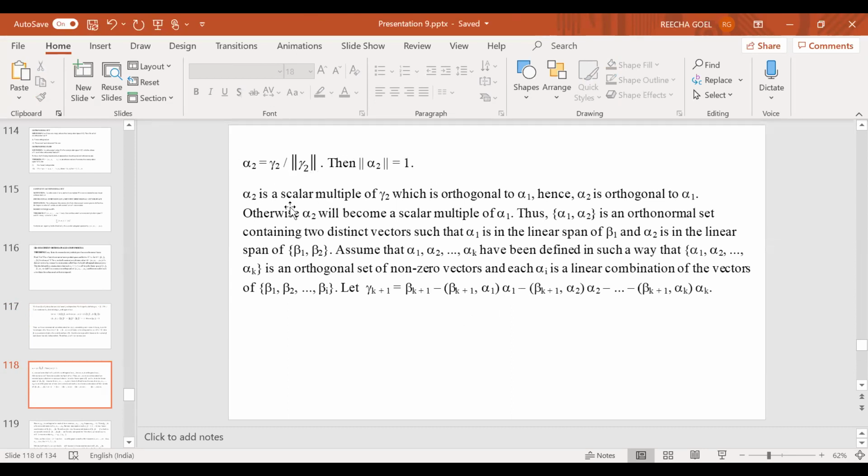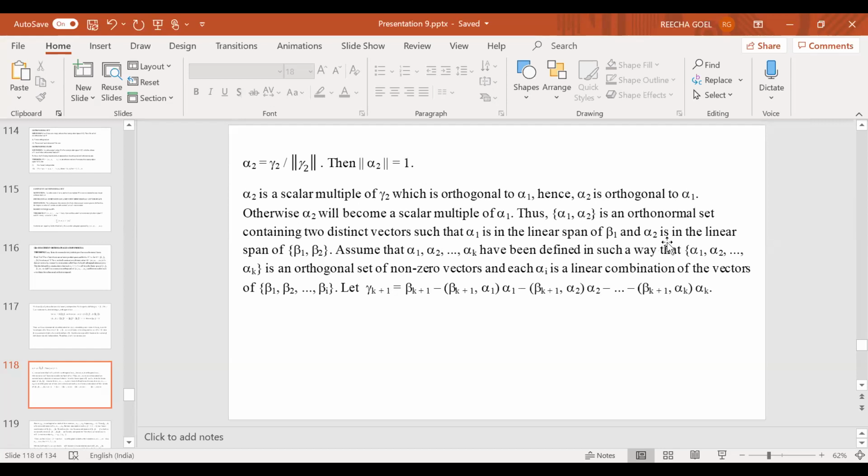Then obviously this alpha 2 is a scalar multiple of gamma 2, which is orthogonal to alpha 1. Okay, gamma 2 is orthogonal to alpha 1, and because alpha 2 is a scalar multiple of gamma 2, therefore alpha 2 is also orthogonal to alpha 1. Okay, otherwise alpha 2 will become a scalar multiple of alpha 1. So thus alpha 1, alpha 2 is an orthonormal set containing two distinct vectors, such that alpha 1 is in the linear span of beta 1 as well as alpha 2 is in the linear span of beta 1, beta 2.